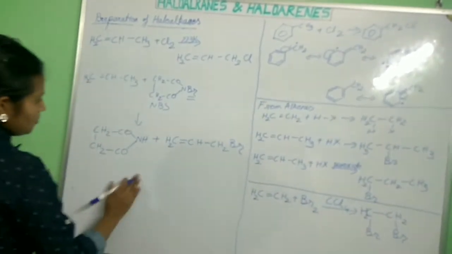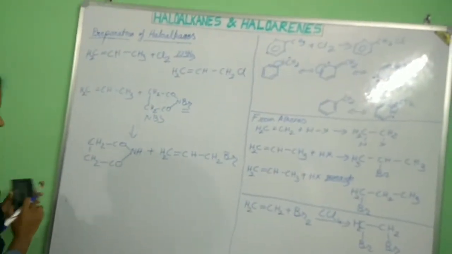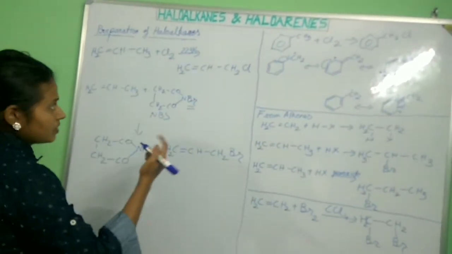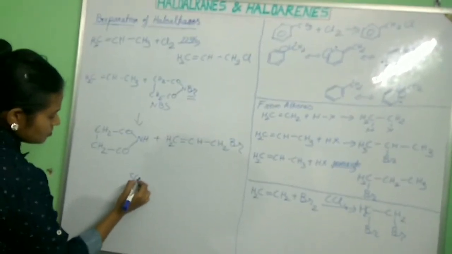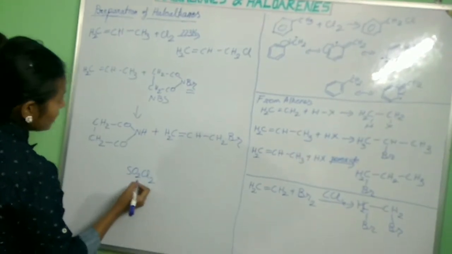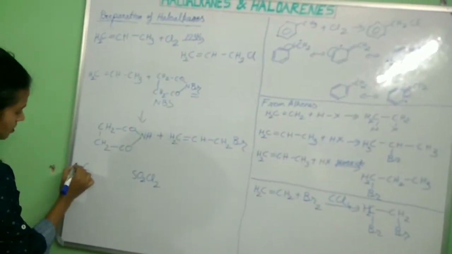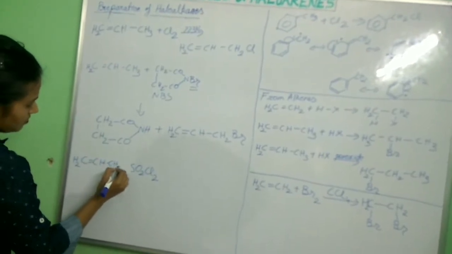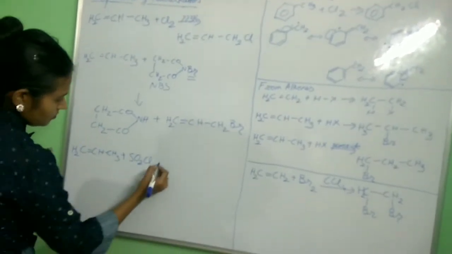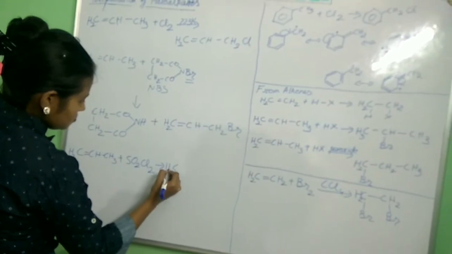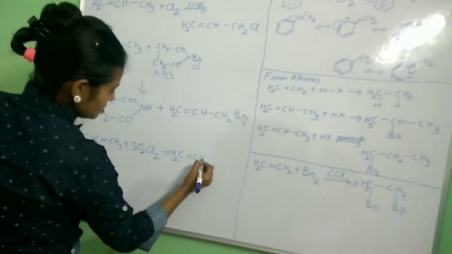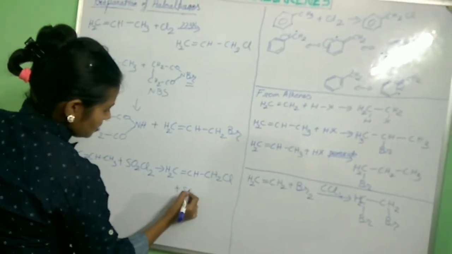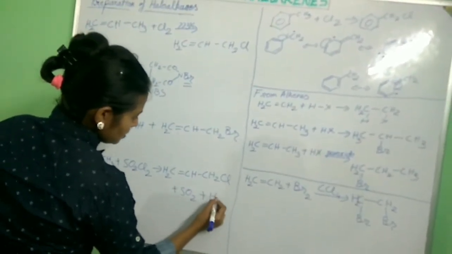Understood? Now, we can also prepare allylic chloroalkanes with sulfuryl chloride. What is sulfuryl chloride? SO2Cl2. CH2=CH-CH3 plus SO2Cl2. What will be the product? CH2=CH-CH2Cl plus SO2 plus HCl.